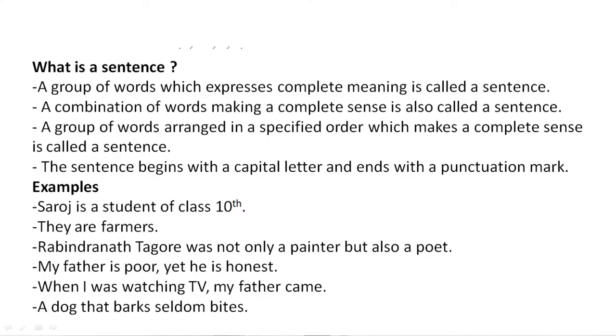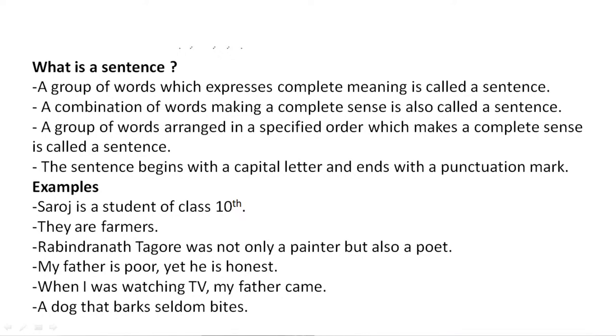Next page. Sentences are of many kinds. But do you know, according to their structures, sentences are of three types? What are they?